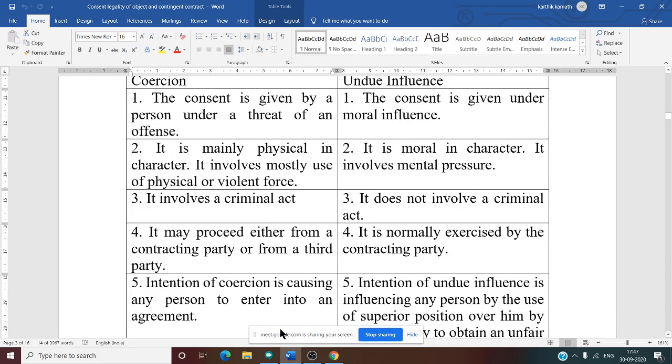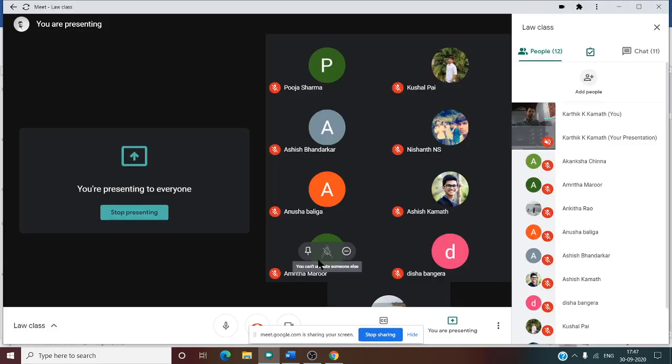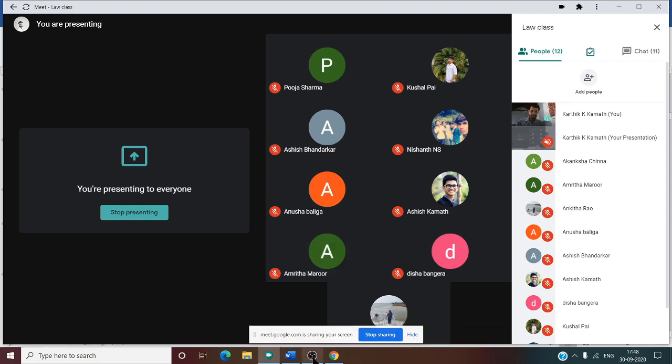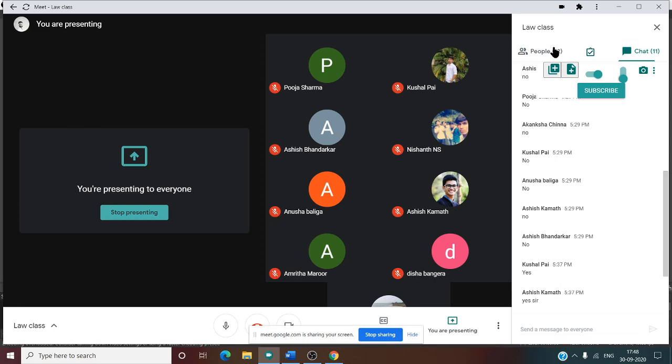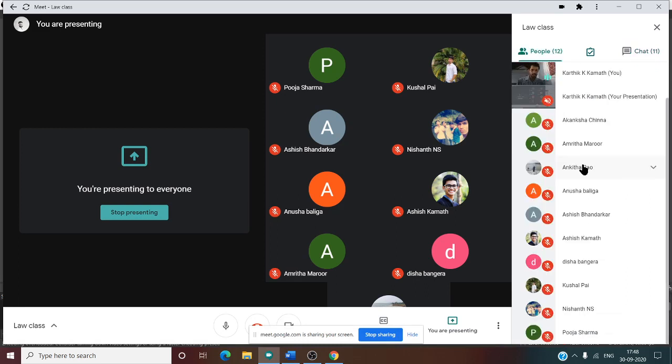If there is any doubt regarding the difference between coercion and undue influence, you can ask me. Any doubt? Coercion, undue influence, meaning, rules and difference.